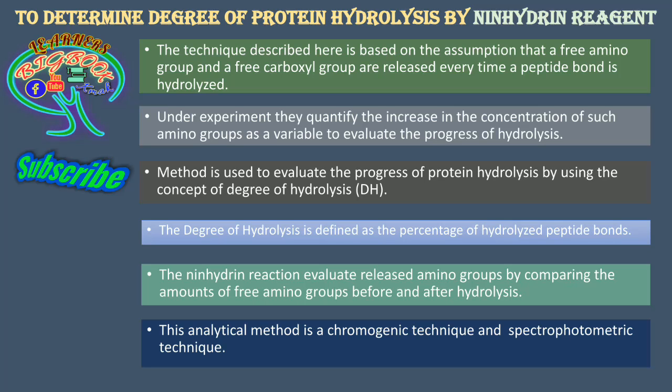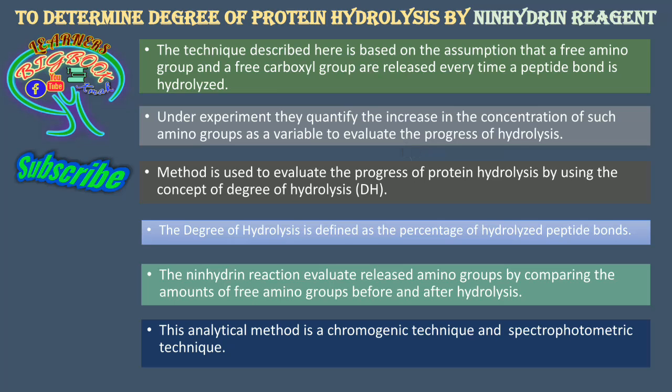Under this experiment we are going to quantify these free amino acids or small chains, to see what concentration has formed from a particular protein present in the sample.